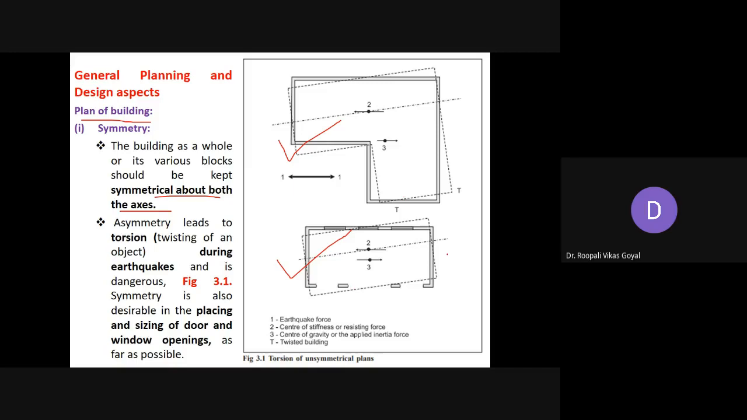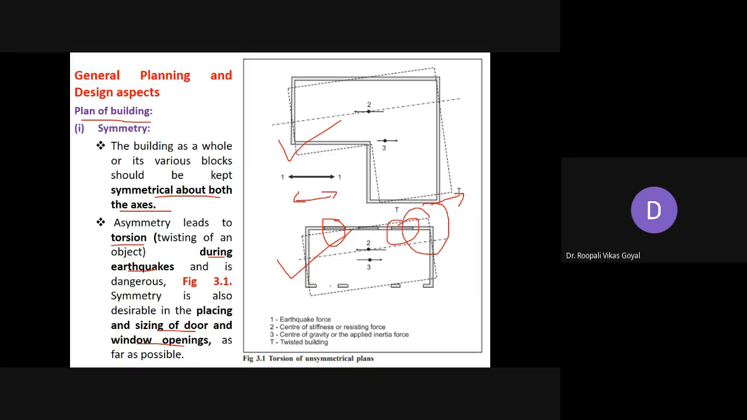Okay. So this asymmetry leads to torsion. So if such a building is asymmetrical, whenever there is an earthquake force, it will twist due to this torsion during the earthquake, and it will become dangerous. So here this T represents torsion of an asymmetrical plan. So less effect is observed in such a symmetrical building. And this symmetry is also desirable in placing and sizing of doors and window openings. So here you can see these doors and window openings are also in symmetry. So this kind of symmetrical plan will give you better resistance.